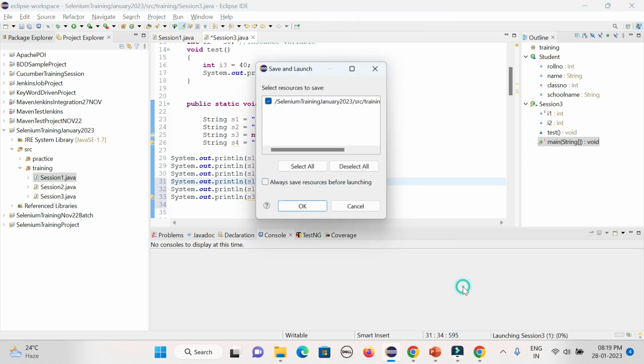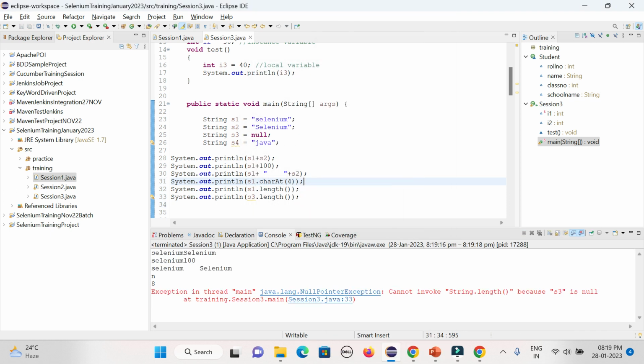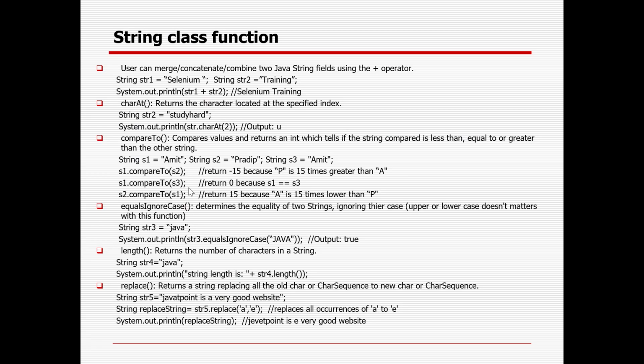Then you can compare whether both strings are similar or not. In case any string does not have any value, it will throw an error, a logical error. Suppose you want to divide something by 0, it will give you an error. That is how we handle exceptions; you can learn how to handle them with the help of the try catch block or finally block in the upcoming session.